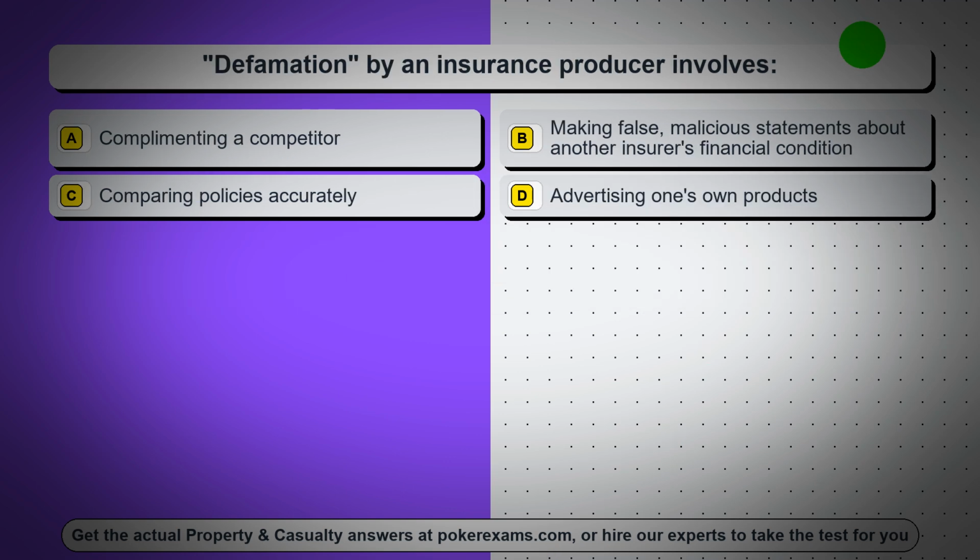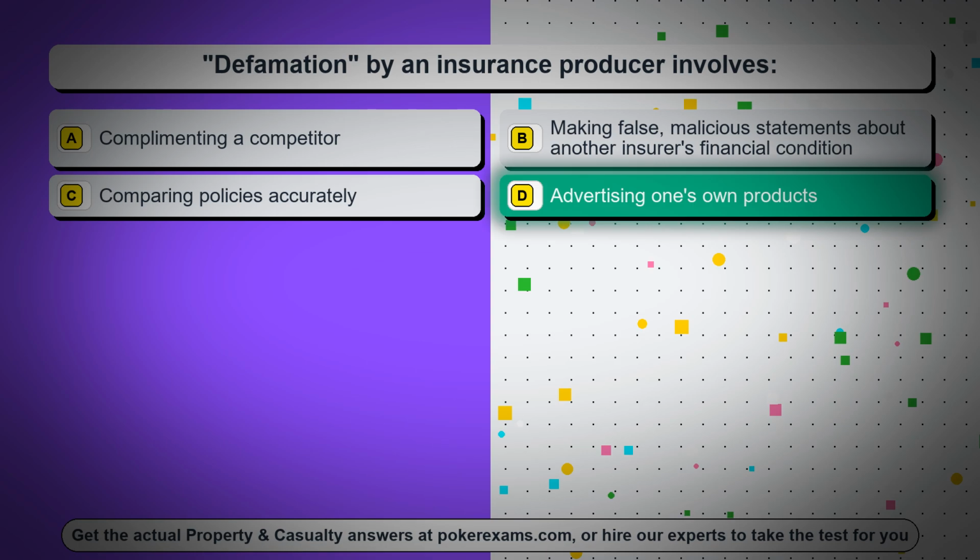Question 75. Defamation by an insurance producer involves: Option A, complimenting a competitor. Option B, making false, malicious statements about another insurer's financial condition. Option C, comparing policies accurately. Option D, advertising one's own products. The correct answer is option D, advertising one's own products.